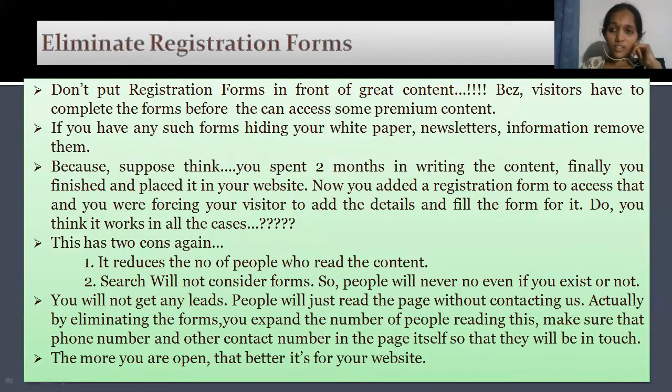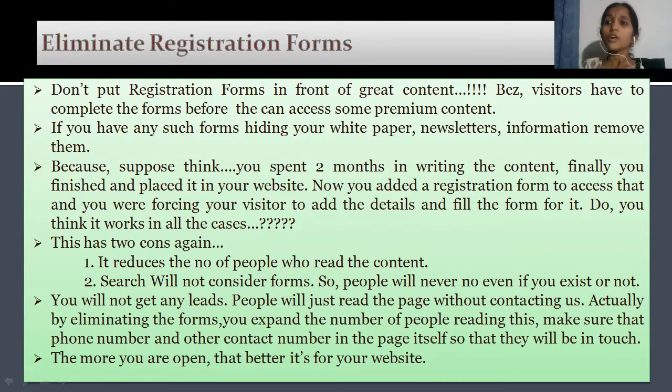Next is eliminating the registration forms. Whenever you see a lot of websites, you see some registration forms. Do you think that registration forms are really necessary and take a major part in website ranking in the search engine? If it comes to reality, definitely not. Don't put registration forms in front of great content, because I already told you, when you are planning to rank your website, always think from the visitor's point of view, not the company's or the seller's point of view.